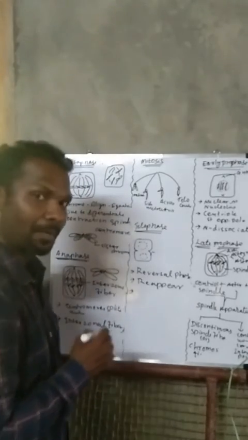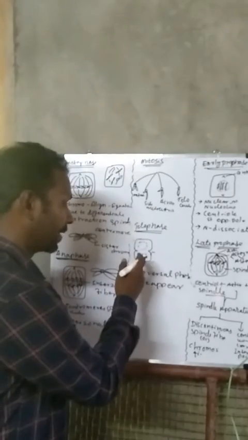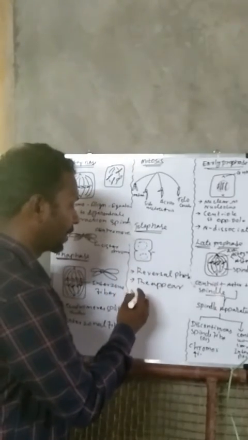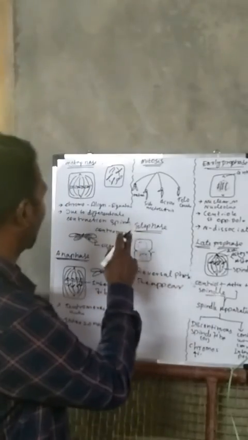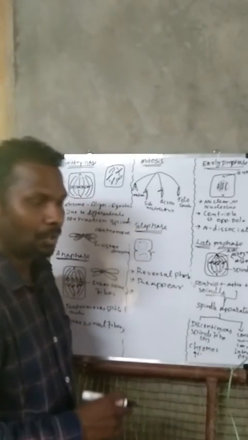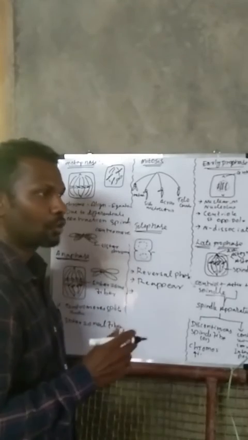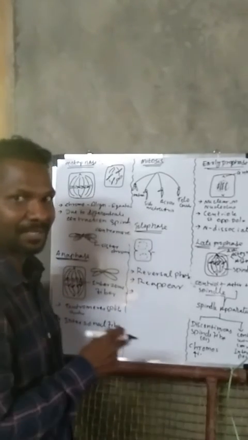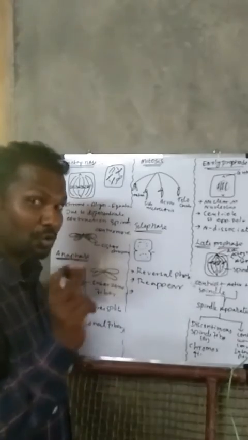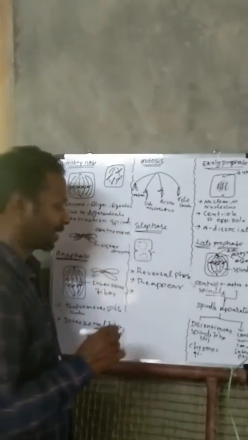Another point we need to understand here is the chromosome. We saw in the prophase that the chromosome-like structure formed due to condensation of spindle fiber, but here the chromosome decondenses to form spindle fiber.